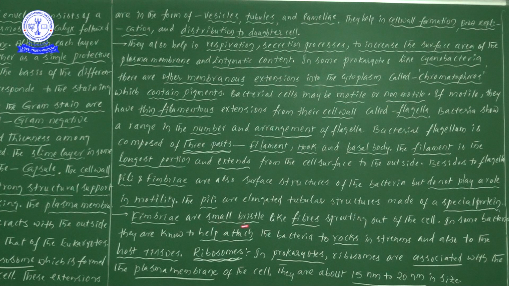So fimbriae are another kind of structure we have seen now: small bristle-like fibers sprouting out of the cell. In some bacteria they are known to help attach the bacteria to the rocks. So what is the use of this? Fimbriae definitely help to get attachment with the rocks.